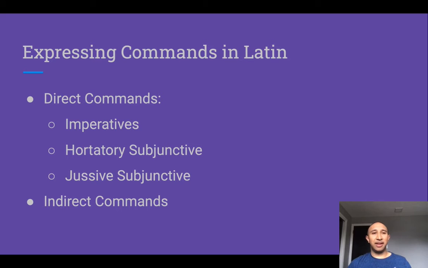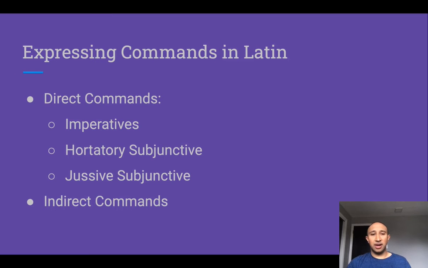So it might be something like if I were saying to you, go do your homework, that would be a command or an order. Or I could address all of us collectively and say, let's all do our homework, and that would also be an order. So there are three ways that we can indicate direct commands in Latin. The first is called the imperative, and the second is called the hortatory subjunctive, and the third is called the jussive subjunctive.